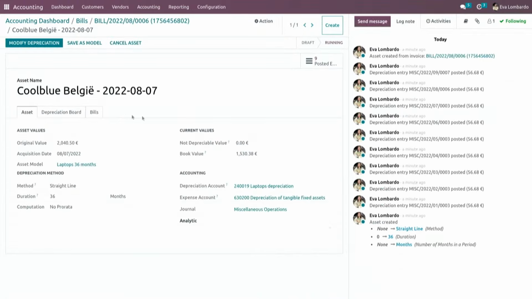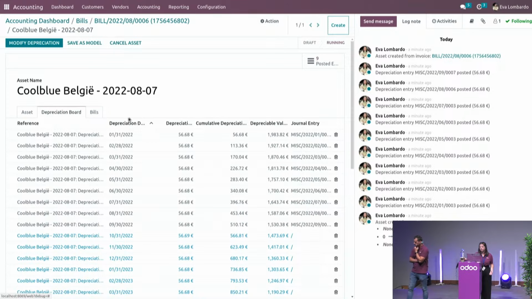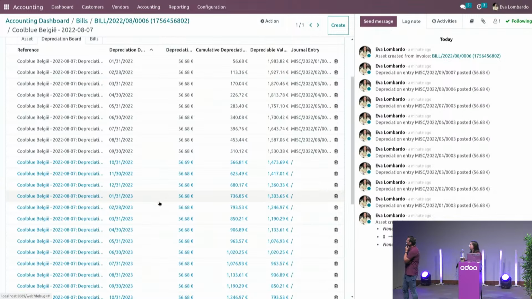When I dive in it, well, not only do you have all the information from the bill, so the amount, the acquisition date, and so on, but also everything about the depreciation method, so the duration and the accounts used. Since we automated the validation of the asset as well, we already have the depreciation board. All past entries here are automatically posted on their accounting date, and future ones will be when the date comes.